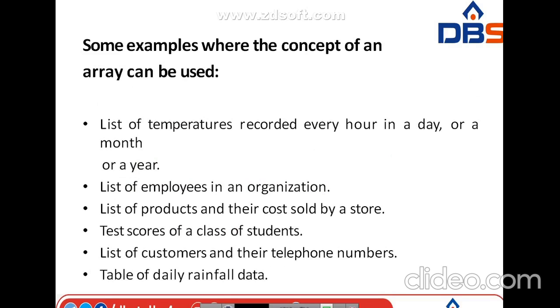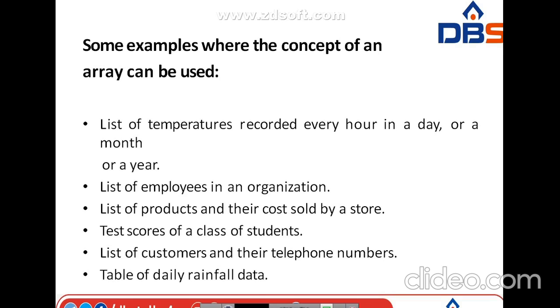Where are we going to use the array concept? Some examples are a list of temperatures recorded every hour in a day, or month, or year. In that case, definitely we use arrays. Another is a list of employees in an organization. In one organization there are thousands of employees, and to represent the employees' information, which is of the same type, we use arrays.